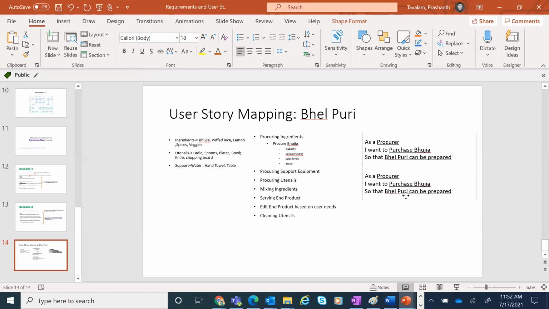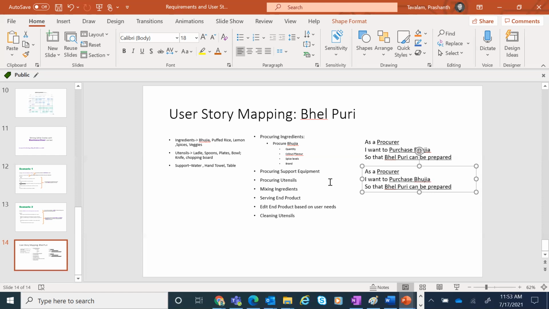Now we wrote, as a procurer, I want to purchase bhujia. Now see why I'm trying to make this very mundane, I'm not getting very technical with this: you will anyway deal with it on a day-to-day basis. But if you understand this simply like this, it is a lot easier to break down things and understand things in a certain format. Now, this story will actually stick with you. Next time you try to write a story, this bhel puri story will stick with you. That is the power of storytelling.